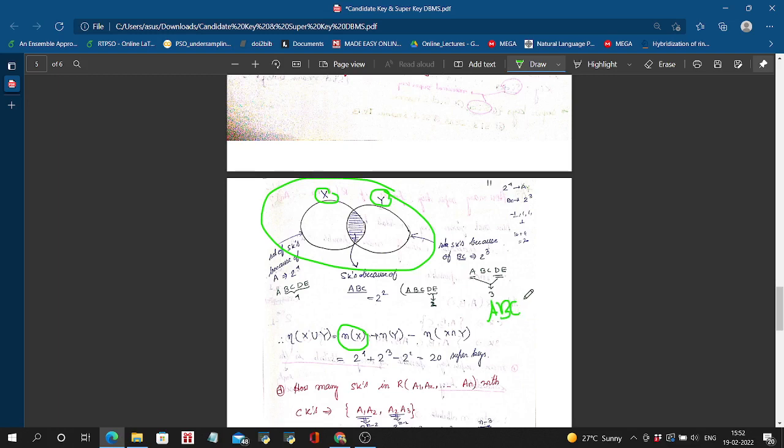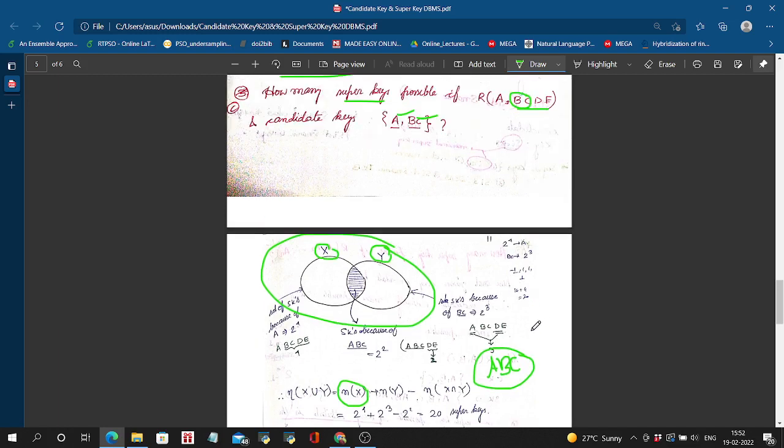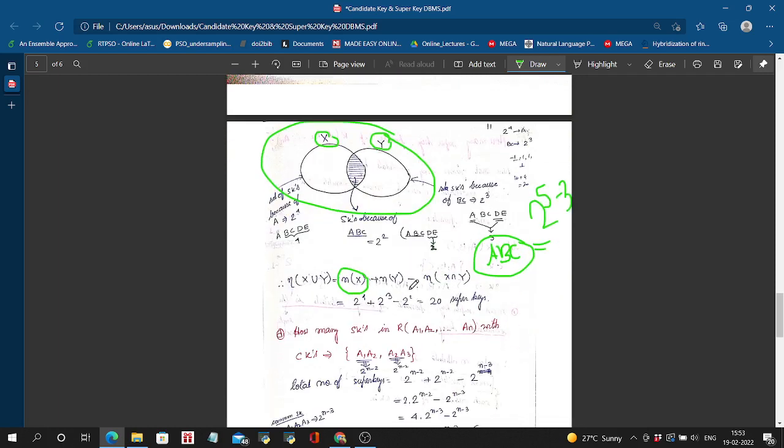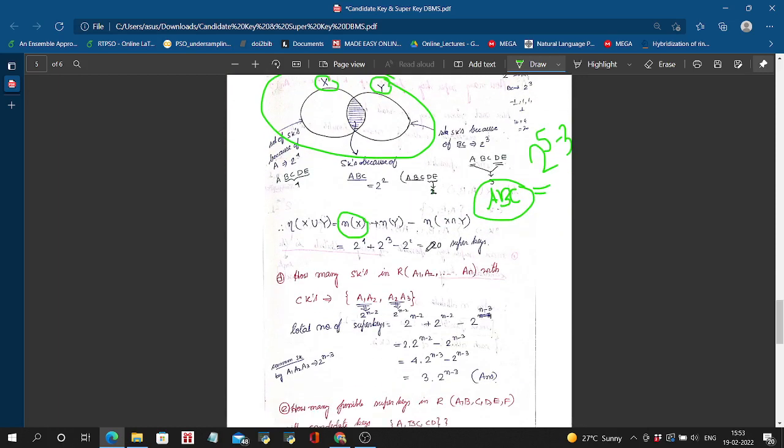The number of super keys when the candidate key is ABC: 2 to the power n means 5, minus 3 attributes, so 2 to the power 2. Yes, this is the number of super keys.